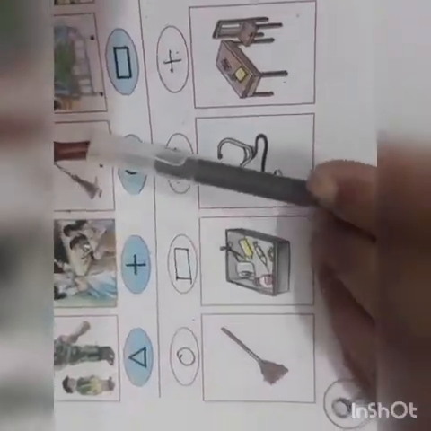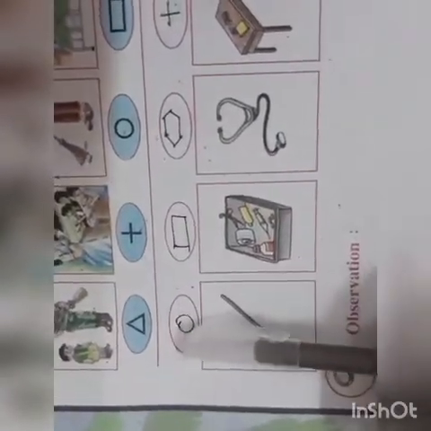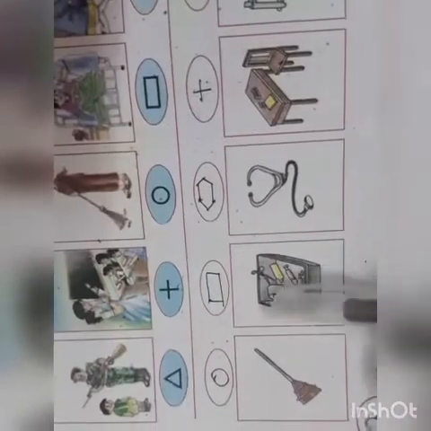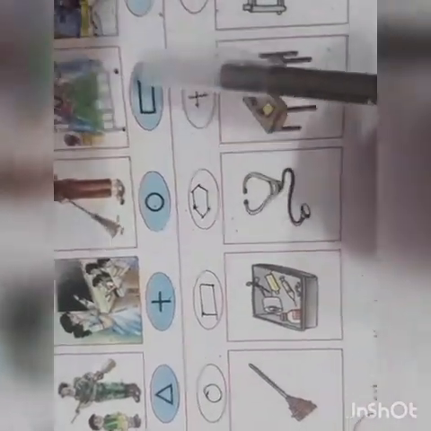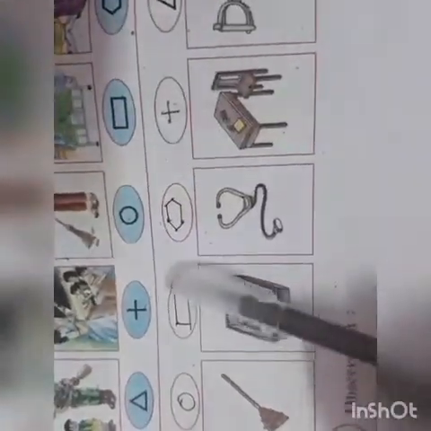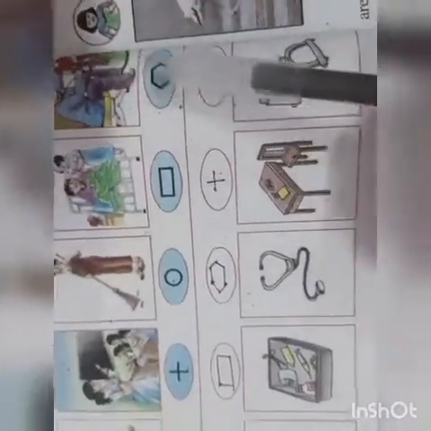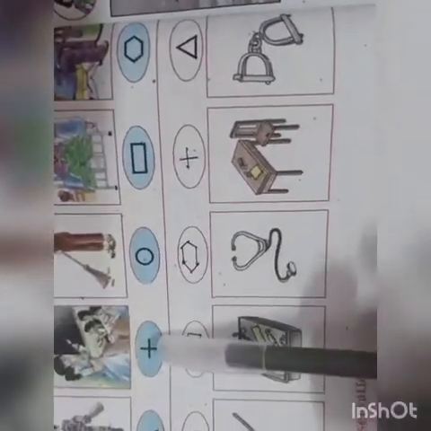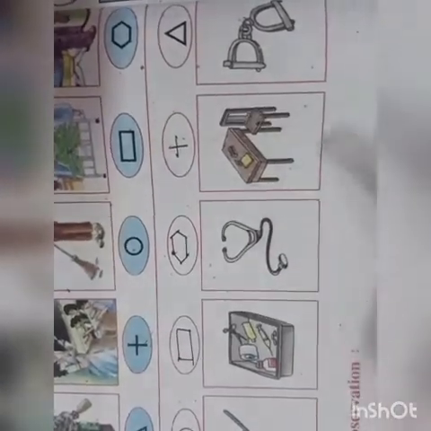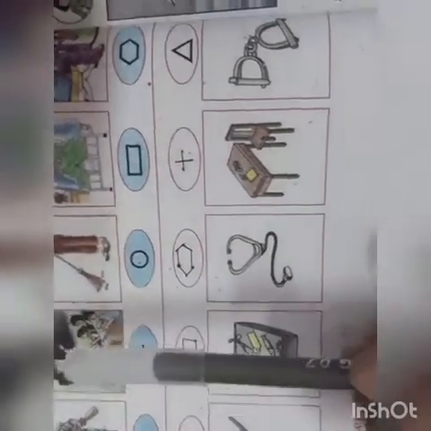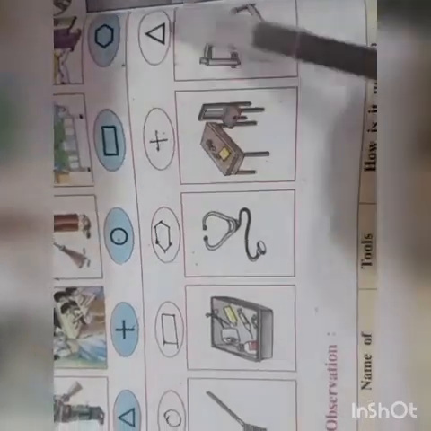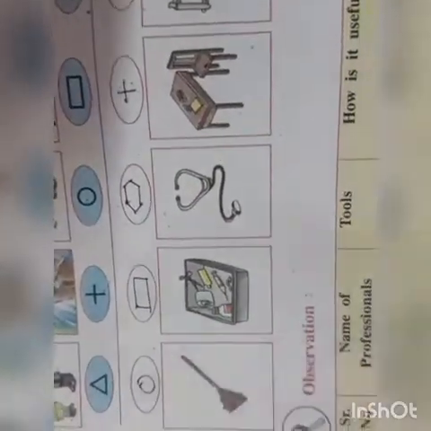Now this is the broom. First is our broom, so it is a sweeper, so we have to draw a circle here. Now this is the medicine tray which is used by the nurse. And what is the nurse's symbol? Rectangle, so you have to draw a rectangle here. This is the stethoscope used by a doctor, where you have to draw a hexagon. Then a plus below the teacher because this is used by the teacher. And the last one is already done. So this is the way you have to draw the symbols here.